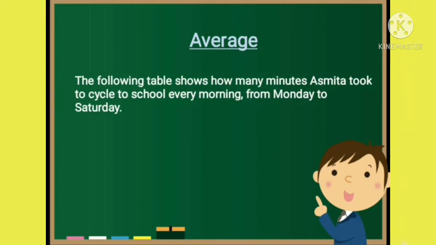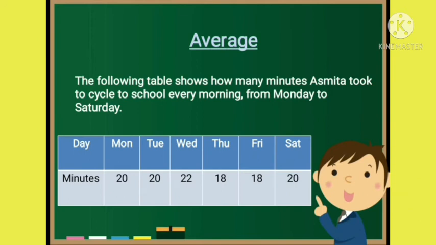The following table shows how many minutes Asmita took to cycle to school every morning from Monday to Saturday. Here a table is given in which the days of the week are given from Monday to Saturday and the minutes that Asmita took to cycle to school every morning for each day is given.